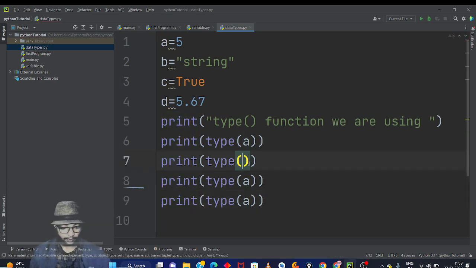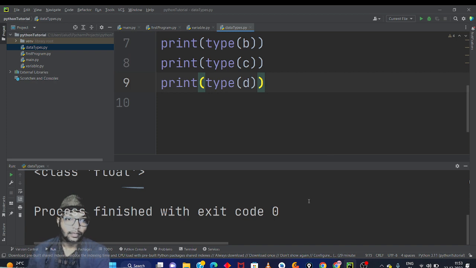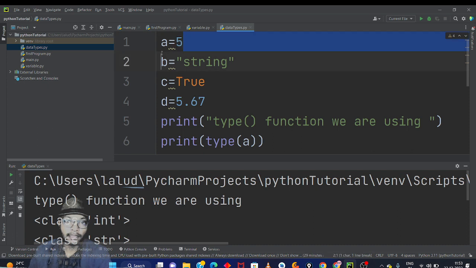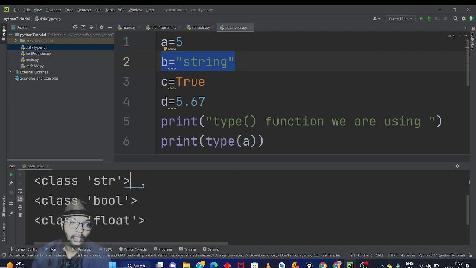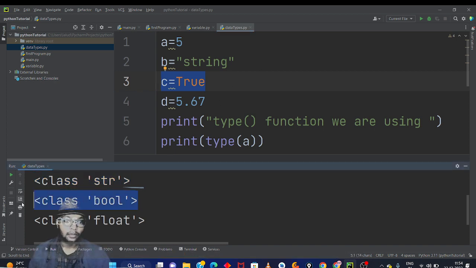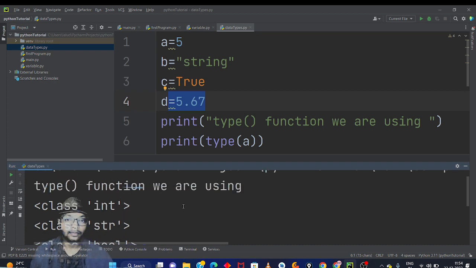I'm going to change it to b, here I will put c, and here d, and I'm going to run the current file. Firstly I gave a, which is an integer, so it gives int. For b, a string, it gives str, that means string. And c is True, which is a boolean value, so bool is written here. And 5.67 is a float value, as I told you about float, so its class is given as float.